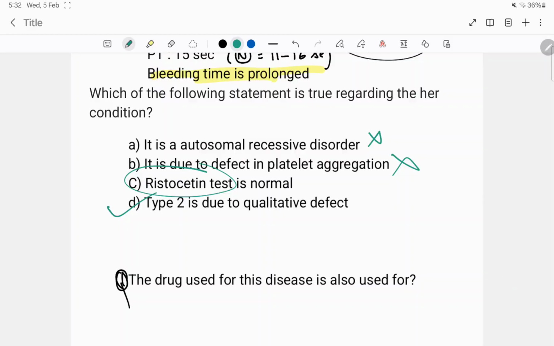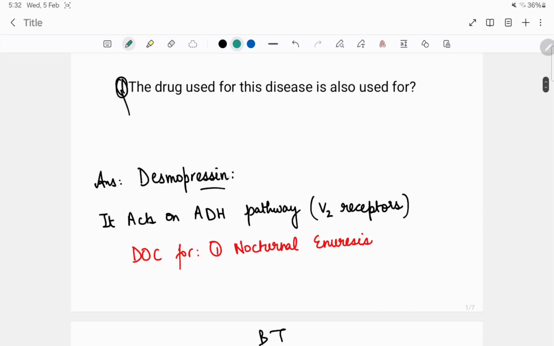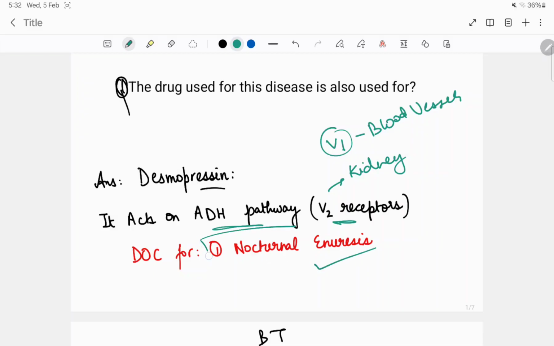What is the drug which we use for von Willebrand disease? For von Willebrand disease, we use desmopressin. And desmopressin acts on our ADH pathway, that is the V2 receptors. V2 receptors are present on the kidney. V1 receptors are present on our blood vessels. This is also PYQ. So desmopressin is used, and desmopressin is also used for nocturnal enuresis. But treatment of choice for nocturnal enuresis is bed alarm therapy.